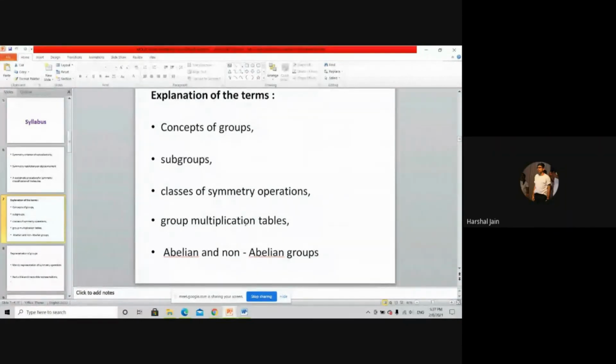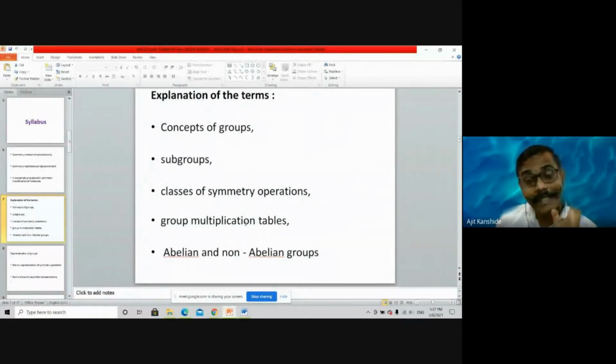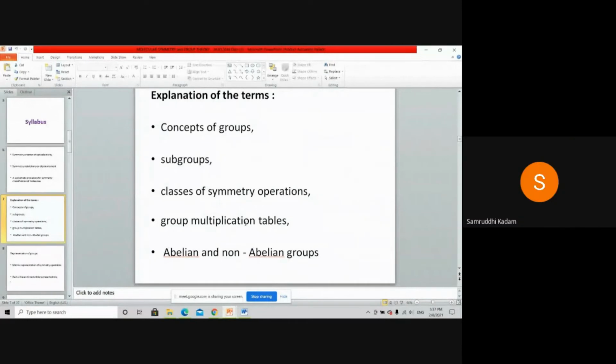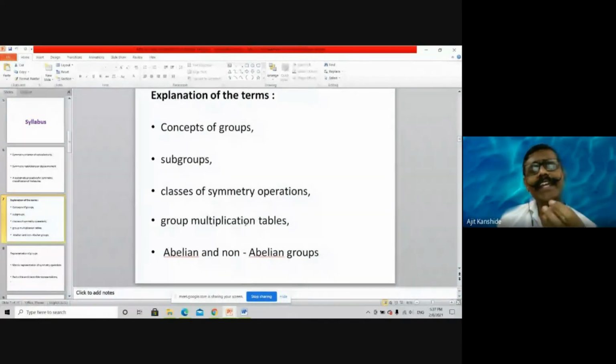Commutative law. Commutativity. Then with abelian. What is the example of an abelian group? Any two examples of abelian group, give me. C2v, D2h. Yes, C2v, D2h, and any Cn, C2, C3, C4, all the cyclic point groups are abelian. And for non-abelian, ample examples are there. Okay, with various examples I discussed.